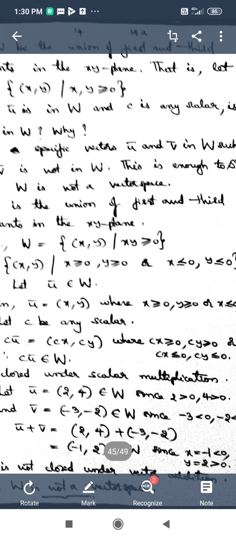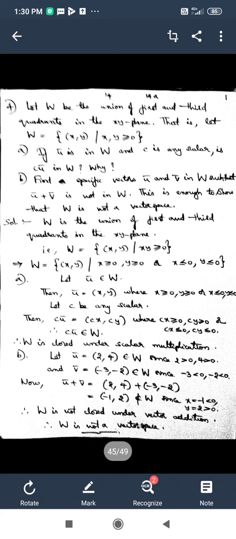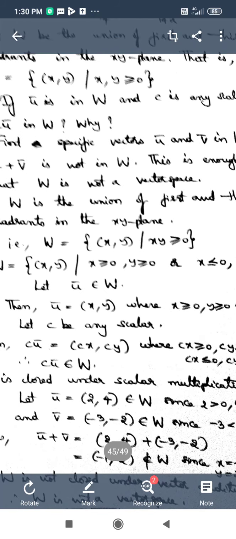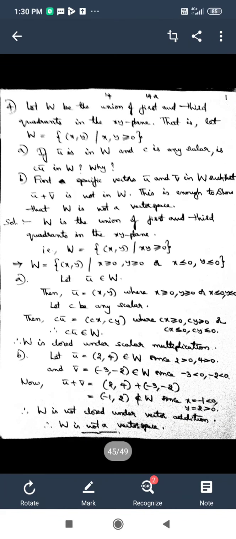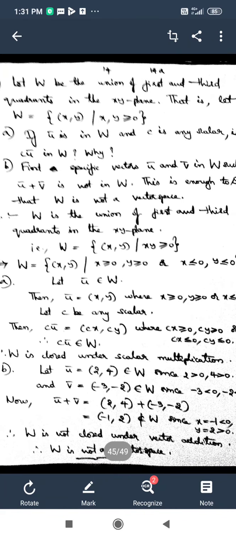So finally we can say that cu bar is a vector in W. That means the set W is closed under scalar multiplication. Now let us move on to find the solution for part B of the problem. In part B, they are asking us to mention two specific vectors and find whether u bar plus v bar is in W.